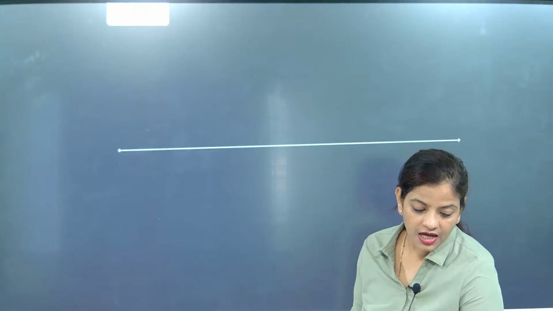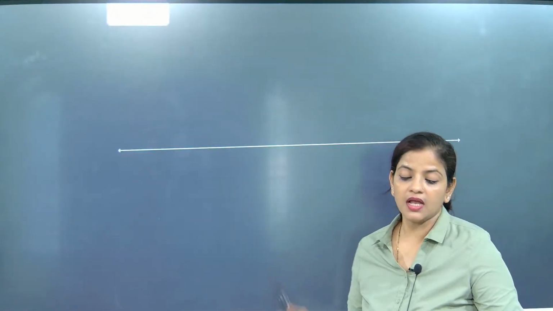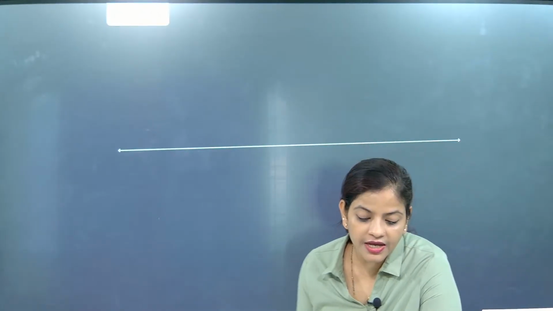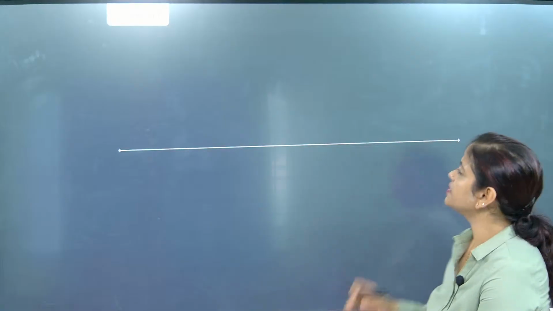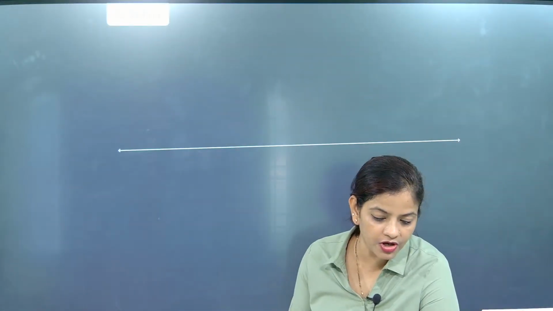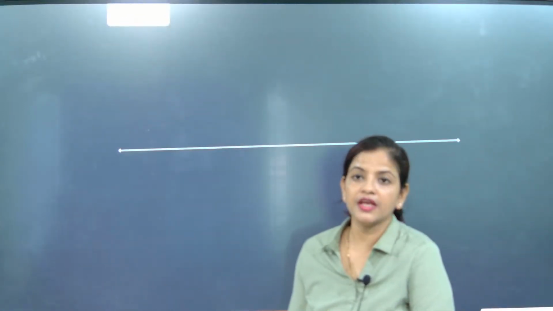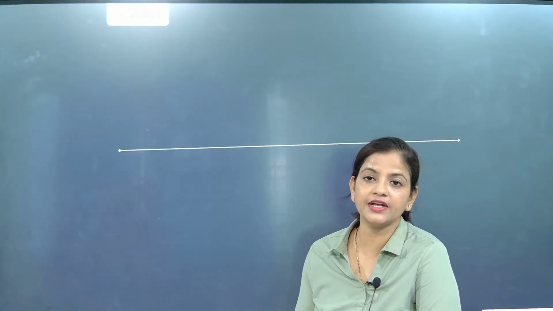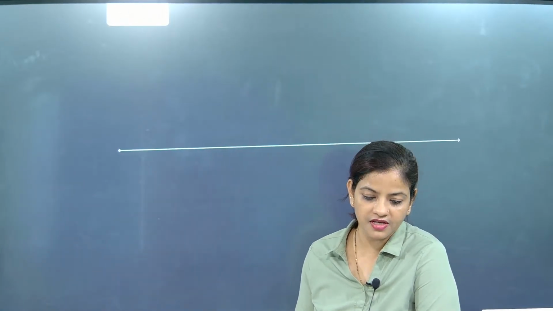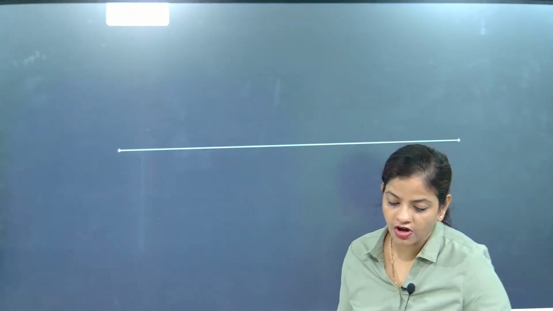A line is made up of an infinite number of points. A line is made up of what, beta? Infinite number of points. So if anybody asks you, you need to answer that a line is made up of an infinite number of points. Can you put the curtains, beta? Some gaps are there and light is coming from there. Be careful. A line is made up of what? Infinite number of points.